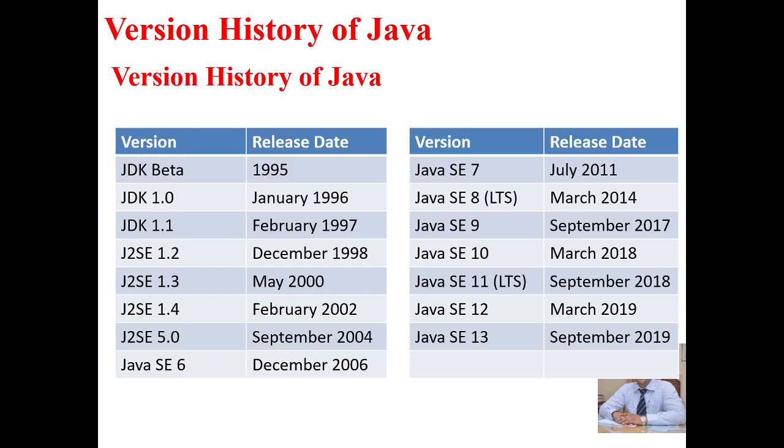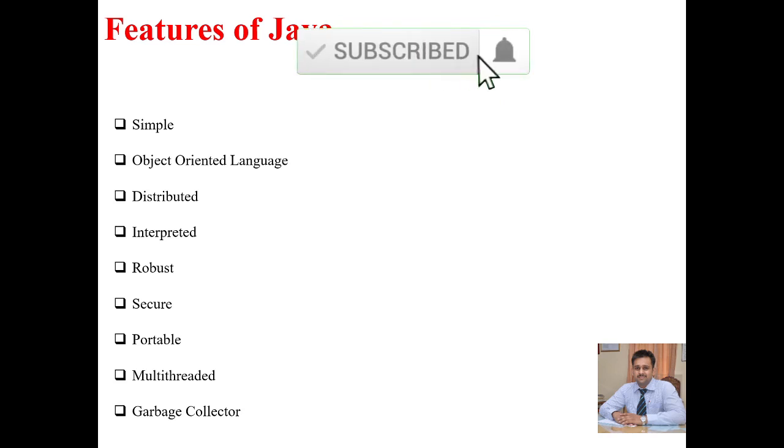So Java has a very rich library. And the second one is the package. Packages are basically a group of the same type of classes. Now, features of Java. Here we have some features of Java: simple, object oriented language, distributed, interpreted, robust, secure, portable, multi-threaded, and garbage collector. One by one we will understand all these features of Java.